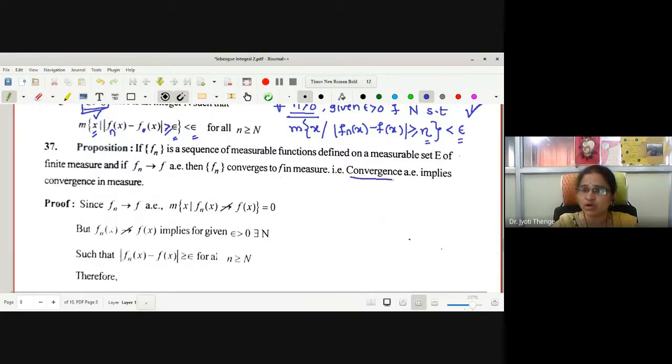Why does convergence almost everywhere imply convergence in measure? Because in convergence almost everywhere, the measure of the set is 0, and in convergence in measure, the measure of that set is less than epsilon. Therefore, may I say 0 is less than epsilon, where epsilon is greater than 0. Therefore, convergence almost everywhere implies convergence in measure, but the converse need not be true.